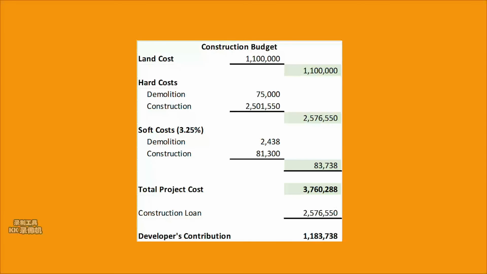To engage in a project, the developers must be aware of the project's cost and capital requirement. Total project cost is $3,760,000, consisting of land costs, construction hard costs, and soft costs. The substantial hard construction costs represent 65% of total costs and are financed through a construction loan. That leaves $1,183,000 for developers' contribution required to cover land acquisition and soft costs.